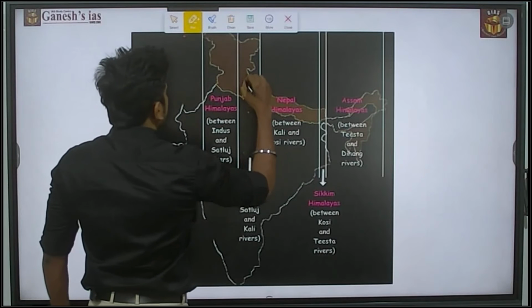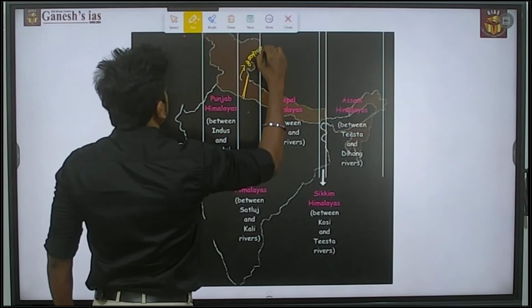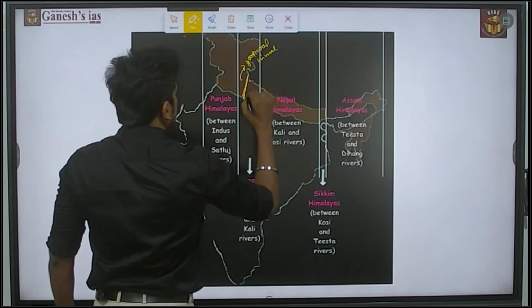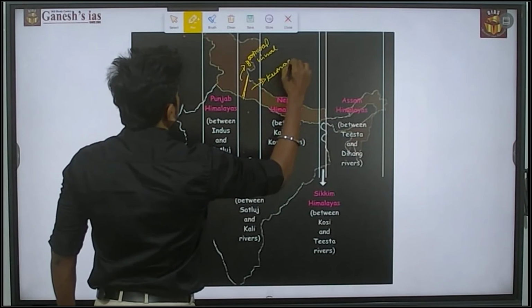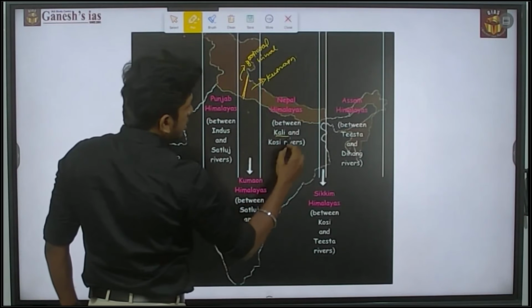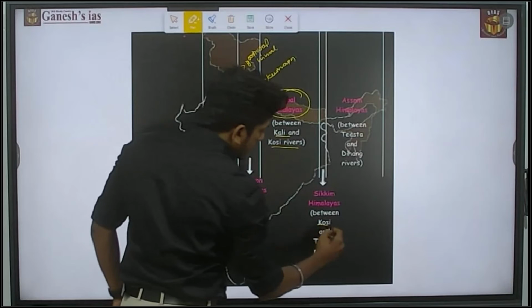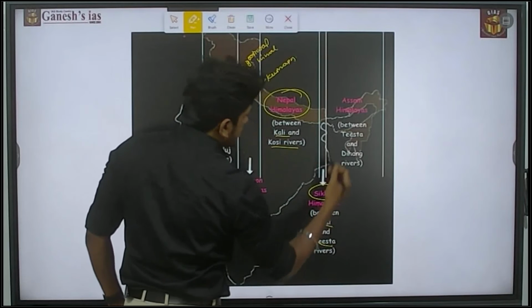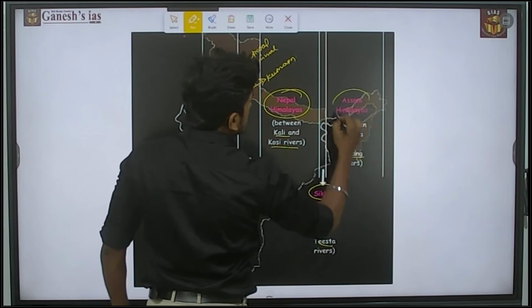The west side is called the Garhwal Himalaya, and the east side is called the Kumaon Himalaya. Next, from the Kali river to the Kosi river, it is the Nepal Himalaya, and then Kosi to Teesta river, it is called the Sikkim Himalaya, and then Teesta to Dihang river, it is called the